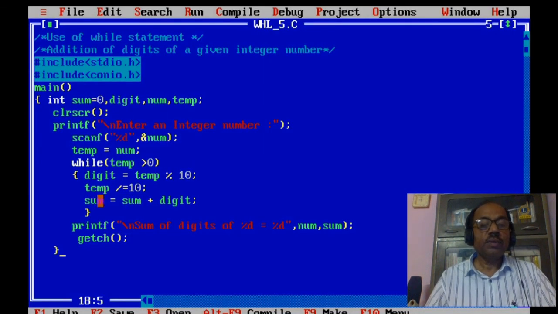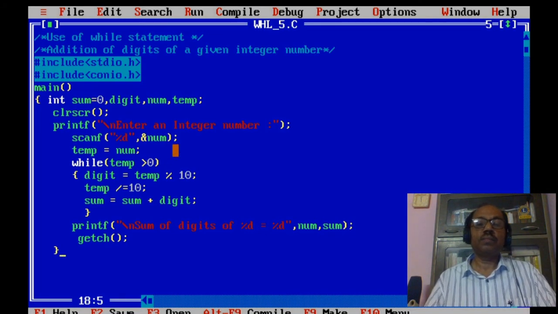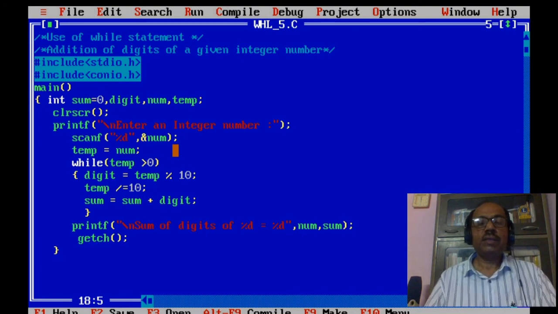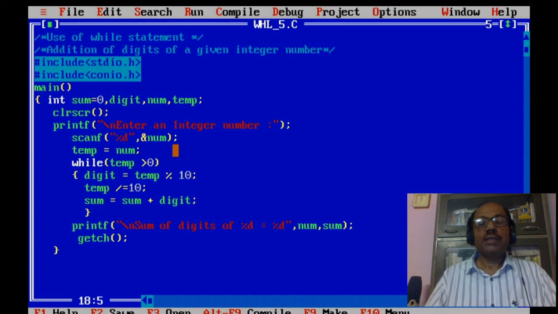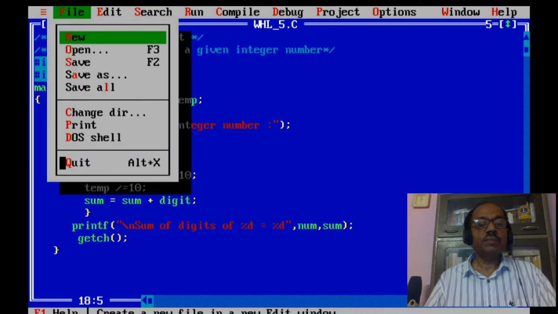In this case, the program takes three iterations. So this is the way by which we calculate various types of looping problems, various types of iterative problems. So this is all about our looping statements.